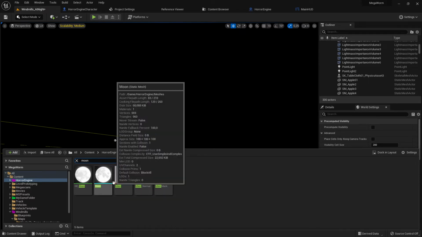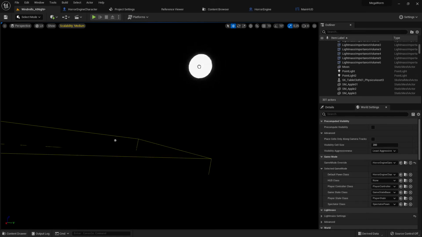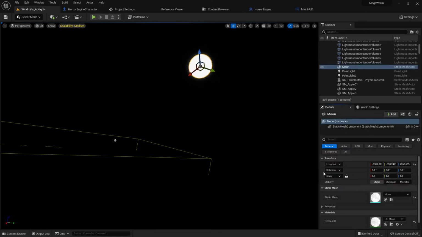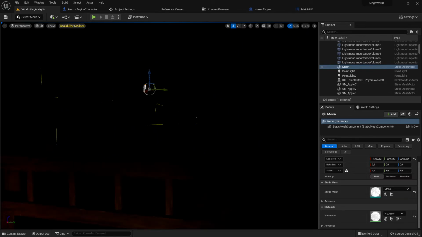That's good, because our moon has no functionality most of the time. It's just a static mesh, but we have our moon material. That's nice, which means we need this tube part. I can set up the moon here. I can go to details, and the material is already set up. This moon is probably small.